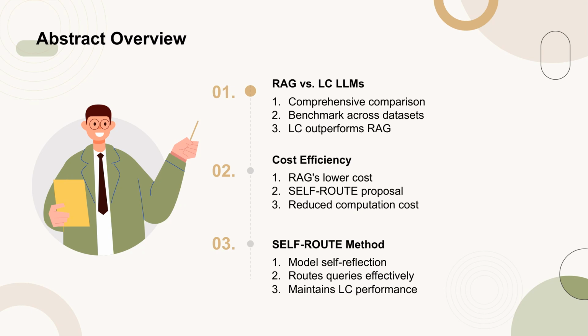and GPT-4. We benchmark these models across various datasets, finding that LC LLMs generally perform better when adequately resourced. However, RAG's cost advantage is significant. To balance performance and cost, we introduce self-route, a method that uses model self-reflection to route queries to either RAG or LC. This approach reduces computational costs while maintaining performance levels comparable to LC LLMs. Our findings offer a practical guideline for applying RAG and LC LLMs in long context scenarios.